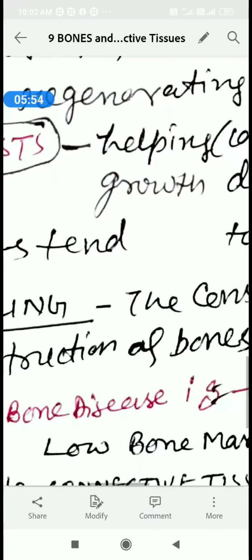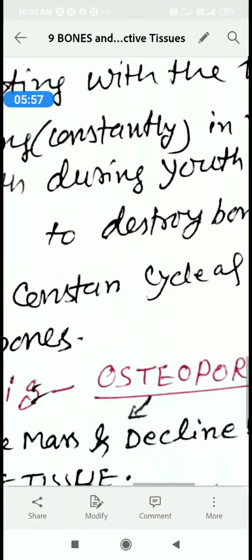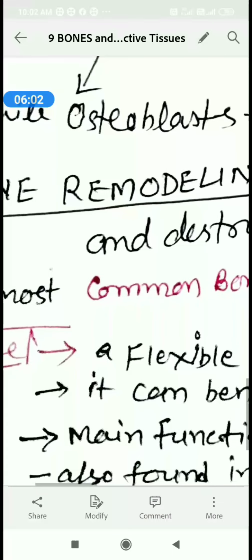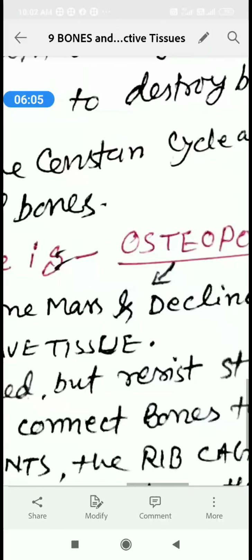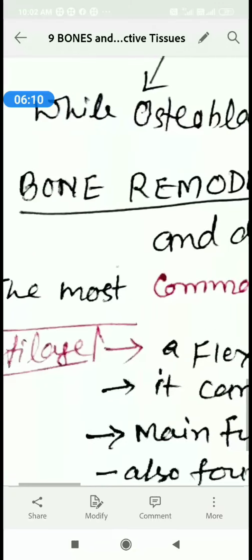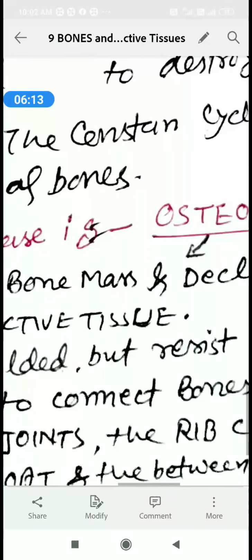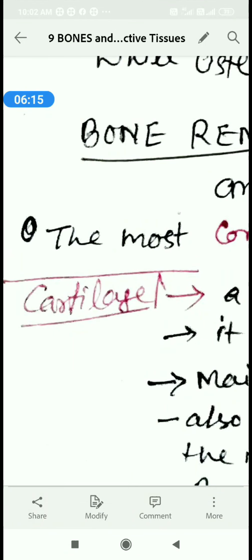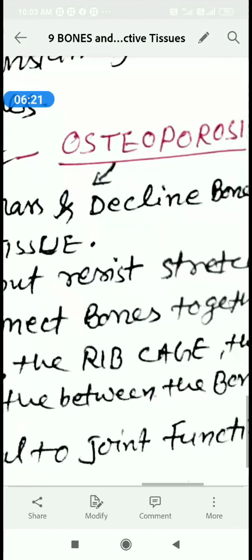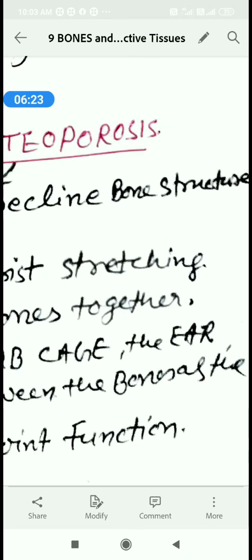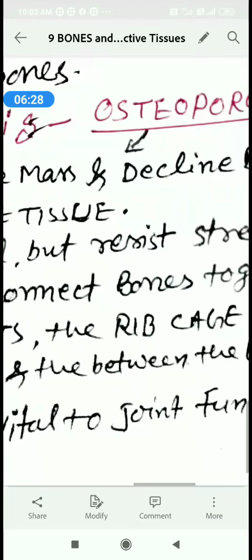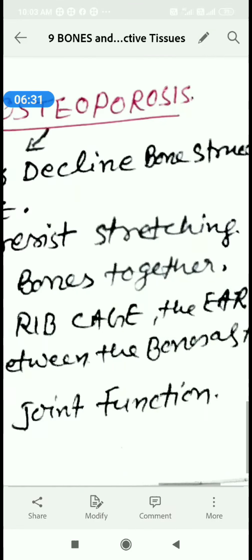While osteoclasts tend to destroy bones, the constant cycle of creation and destruction of bones is called bone remodeling. The most common bone disease is osteoporosis, which causes low bone mass and decline in bone structure.